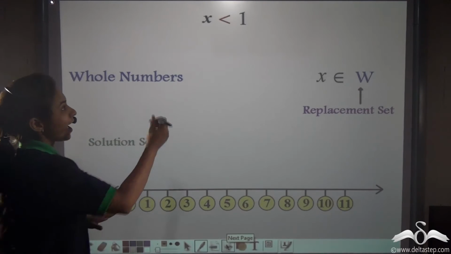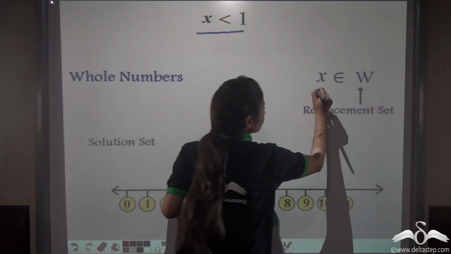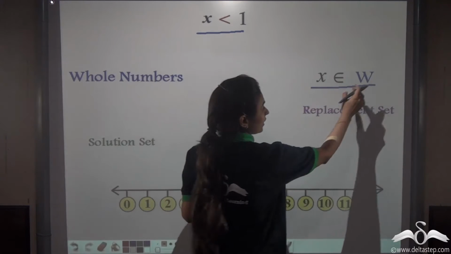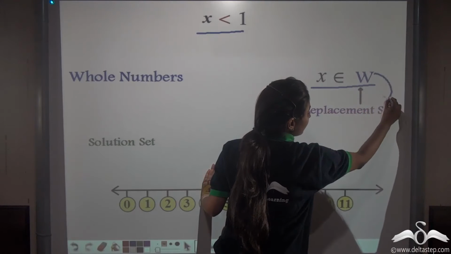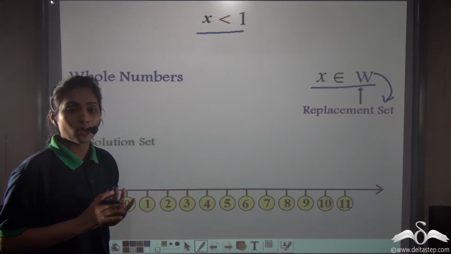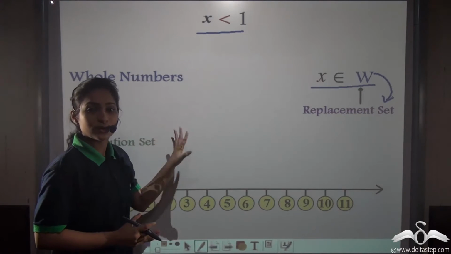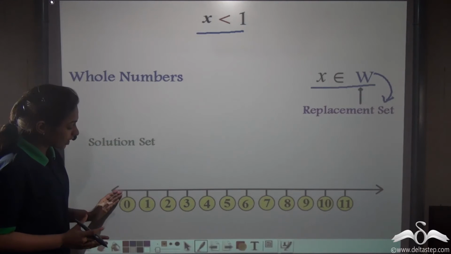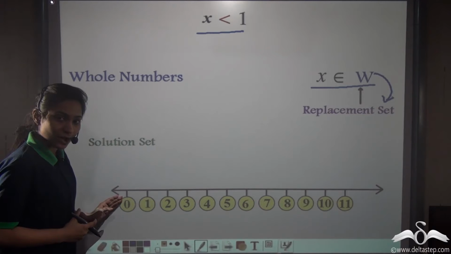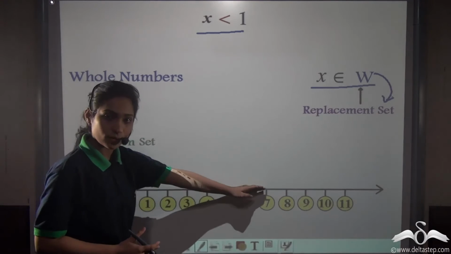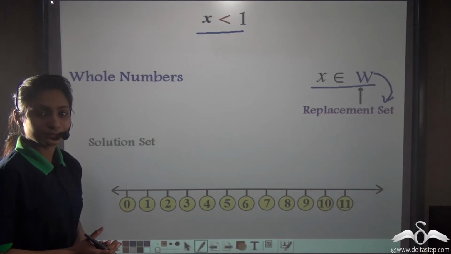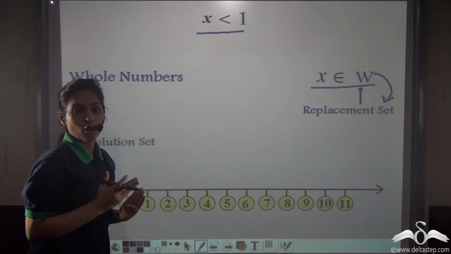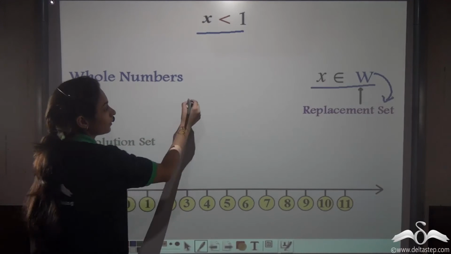Here we have x is less than 1 and x belongs to W. What is W? Whole numbers. So you can see here whole numbers is acting as our replacement set. So we will think only about the whole numbers while we are solving this linear inequation. What we have done is we have made the number line in such a way that it starts from 0. That is the least whole number we have: 0, 1, 2, 3, 4 and so on. Now tell me the solution. We have already discussed that if x is less than 1 and x belongs to whole numbers, then the solution will be